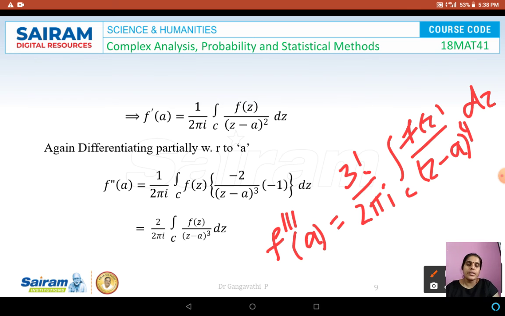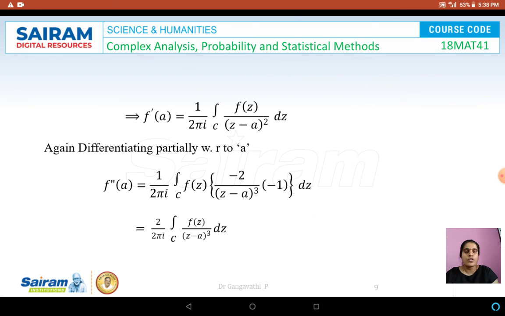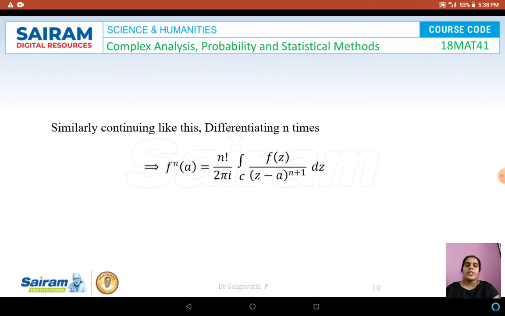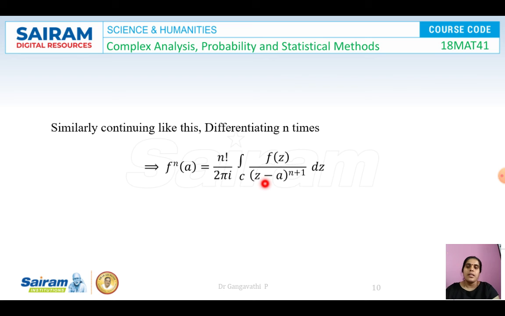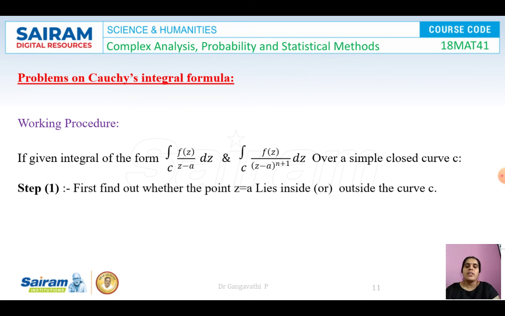Likewise, when you go further, the fourth derivative, fifth derivative and so on, the nth derivative would be this. This expansion we call the generalized Cauchy's integral formula, and we will be using it while working out the problems. So let us see a few problems worked on Cauchy's integral and generalized Cauchy's integral formula.